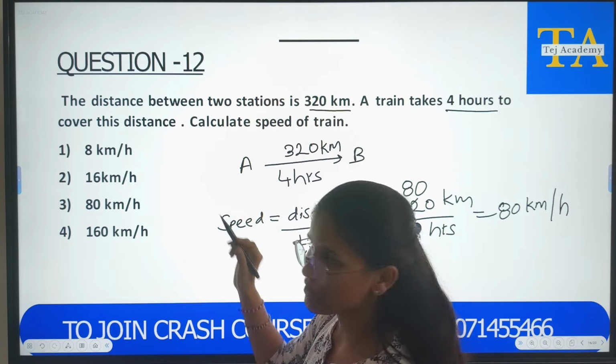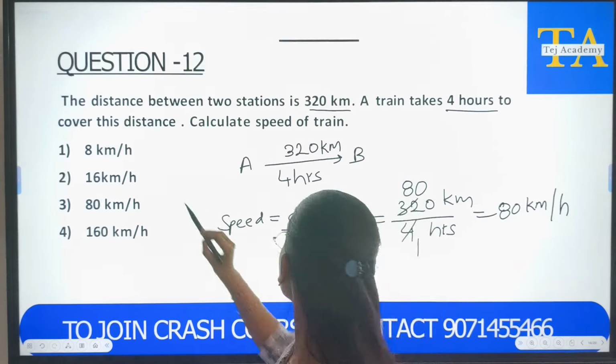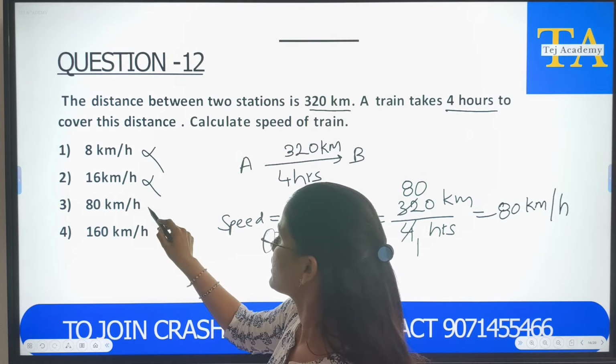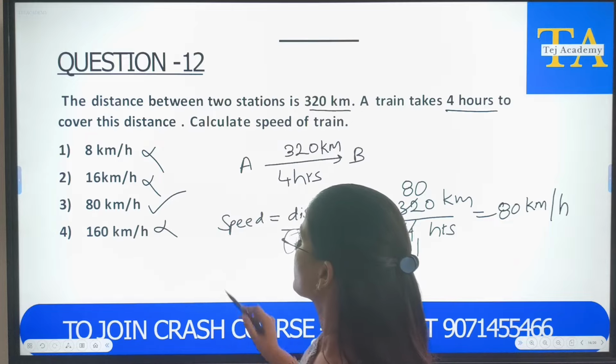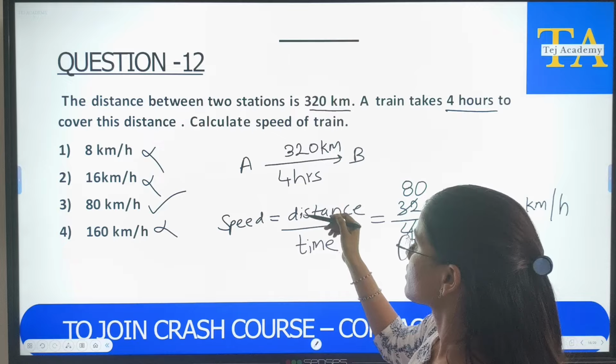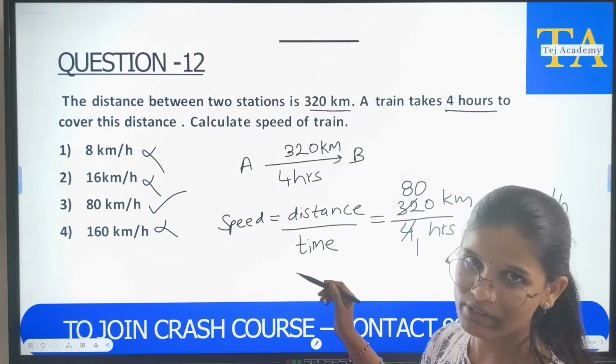So, let us see the options. 8 kilometers? No, we got 80. So this is not. 16? No. 80. 80 is the answer. 160? No. So this is very simple, right? Whenever you get a question on this speed, just put the values.